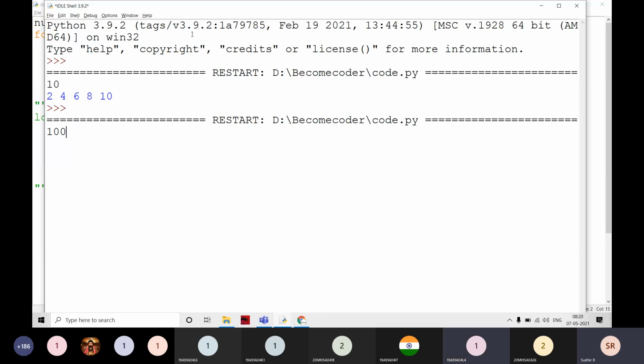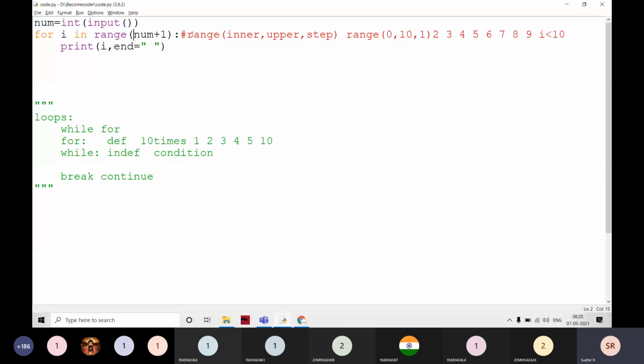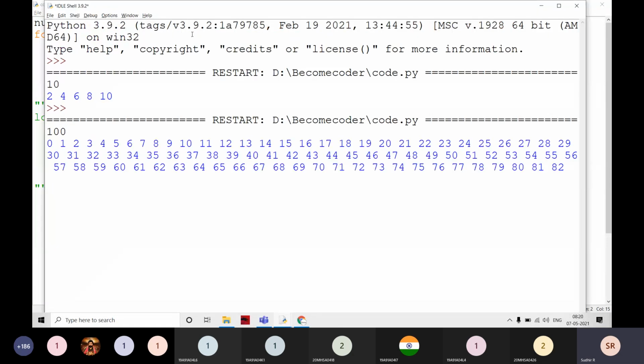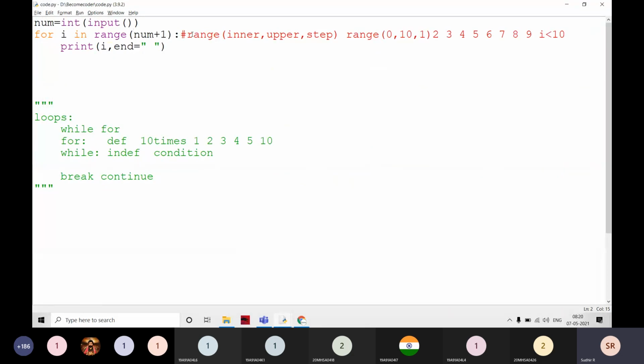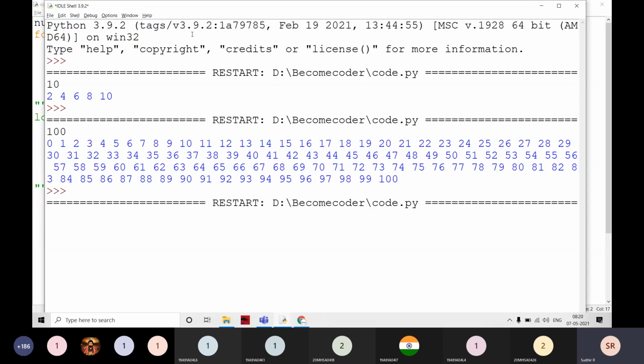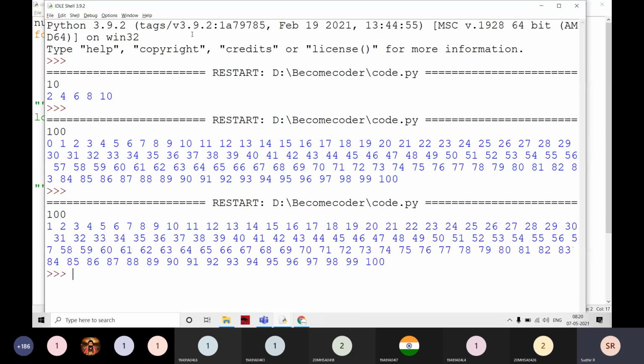0 to 100. Yes, 0 to 100, I gave plus 1 here, right? That's why 0 to 100 is the output. It is automatically printing like this. I am going to give like this. Now it is going to print 1 to 100.